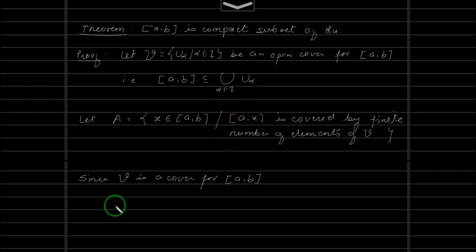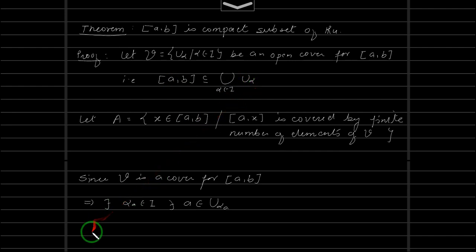That implies there exists some alpha_a belonging to I such that a belongs to U_alpha_a. Because a is in [a, b], it implies a will be in the union, and this implies a belongs to one of these U_alpha_a's.